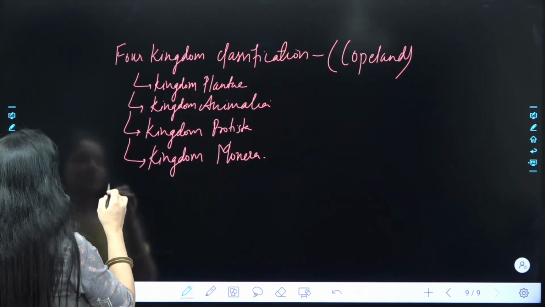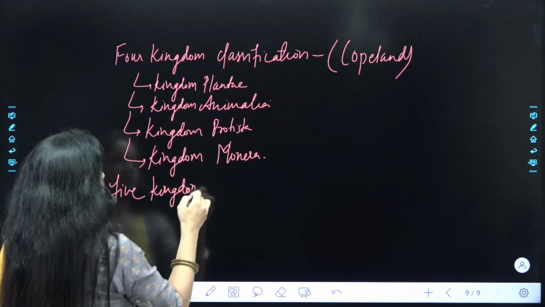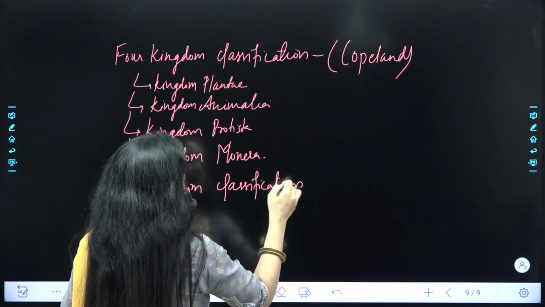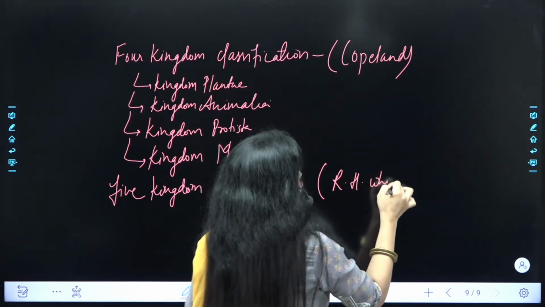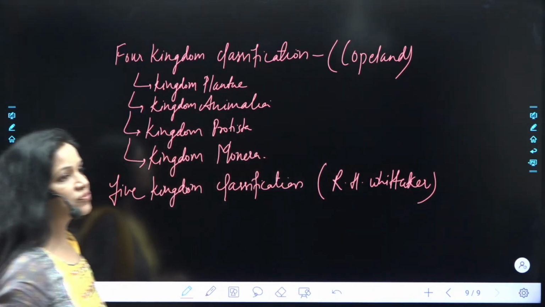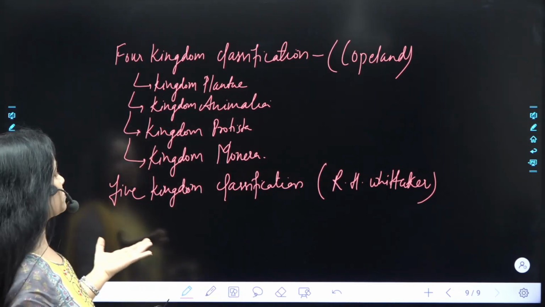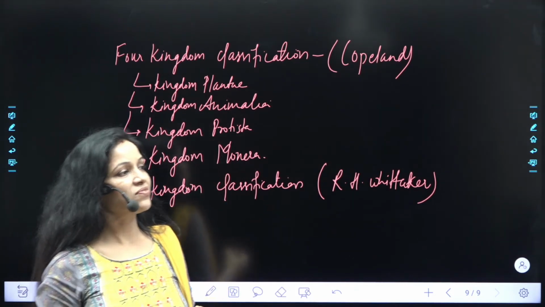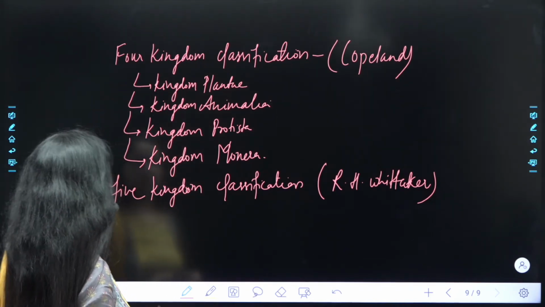ठीक है, next is 5 kingdom classification. This is important because up till now we studied this kingdom classification, and this is proposed by R.H. Whittaker. Again, तुम लोगों को याद है, इस पे भी एक क्वेश्चन आ चुका है NTSE स्टेज 1 में. Who proposed 5 kingdom classification, and the answer was R.H. Whittaker. In the option it was given as Whittaker. If you remember that?